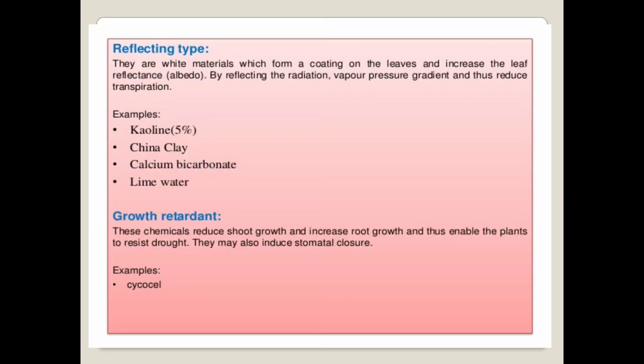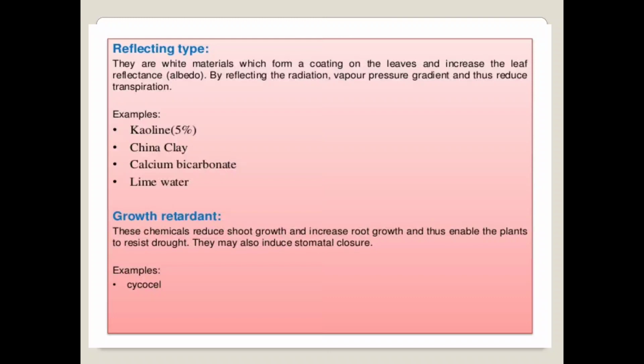Then the third type of anti-transpirant is the reflecting type of anti-transpirant. The reflecting type of anti-transpirants are white materials that form a coating on the leaves. This reflecting type particularly forms a coating on the plant leaves, and it increases the leaf reflectance, that means it increases the albedo of the leaves, and by reflecting the radiation it reduces the vapor pressure gradient, and thus reduces the transpiration. Due to the reflection or the albedo, the vapor pressure gradient is reduced as well, which also helps to reduce the transpiration.